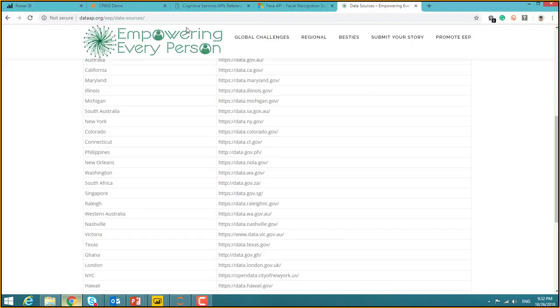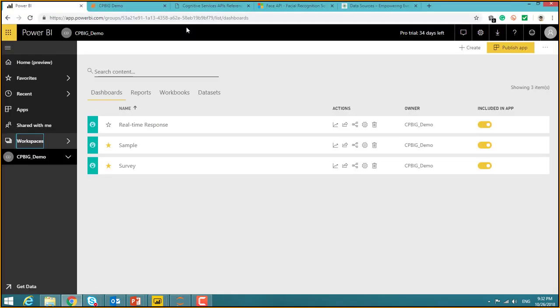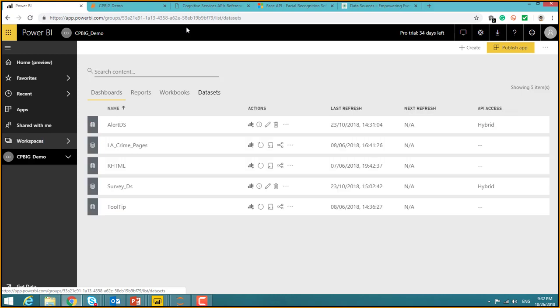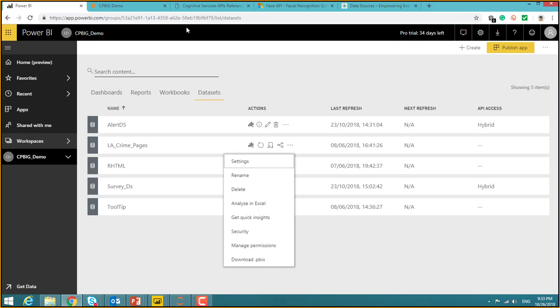The second one is about quick insights. For quick insights, you need to go to your datasets in app.powerbi.com, and once you go into your workspaces, you'll have the set of datasets that you have. The one dataset that we have used here is the survey DS, and if I click on those three dots, I'm going to get all of these options, right? And you have an option called Get Quick Insights, and you click on that.